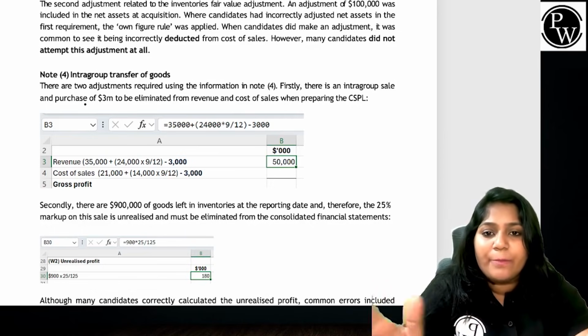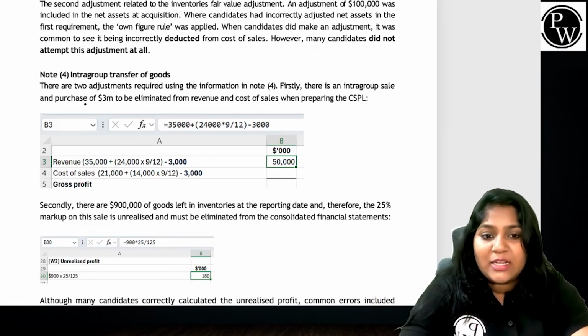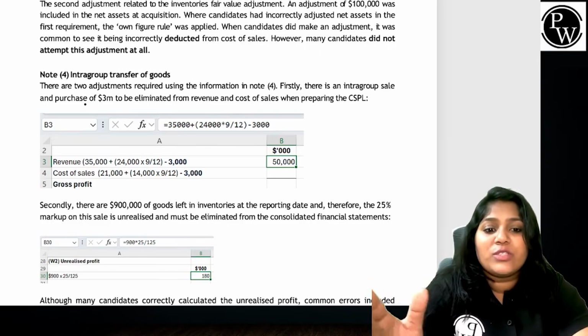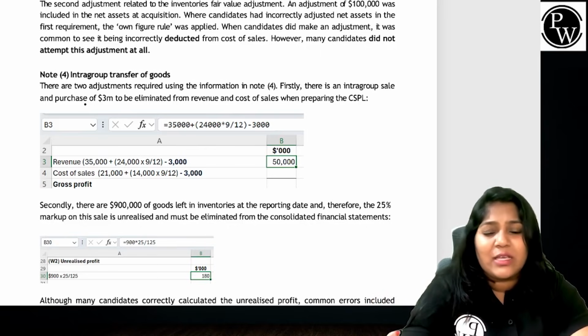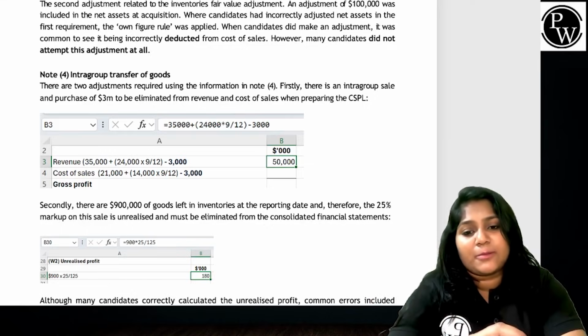And there was some PURP, that is provision for unrealized profits. Many candidates have done the correct one. The common error is calculating the profit element based on the sale of 3 million using margin. Basic maths mistake, guys. Margin and markup was the mistake.